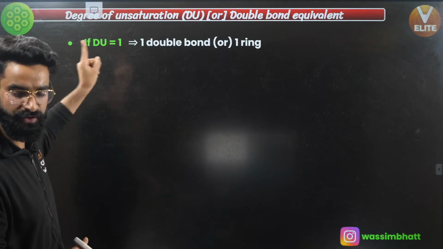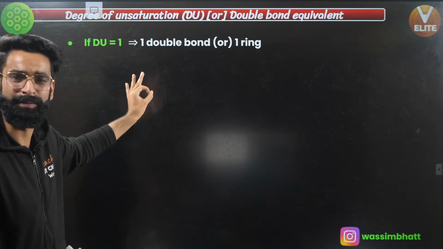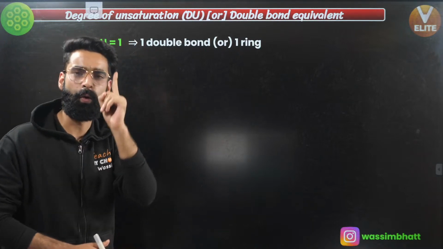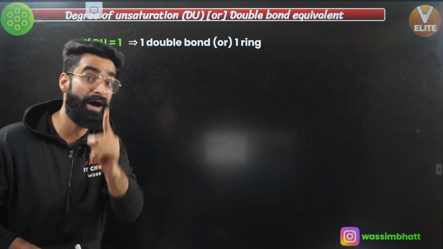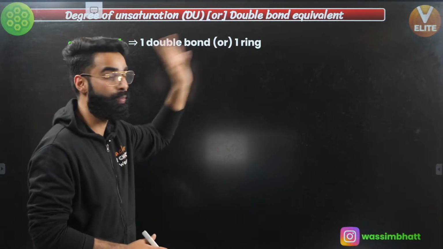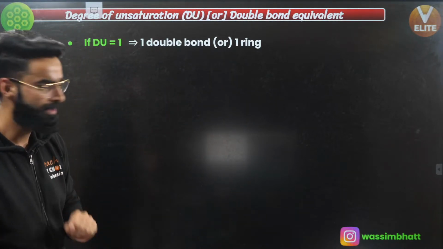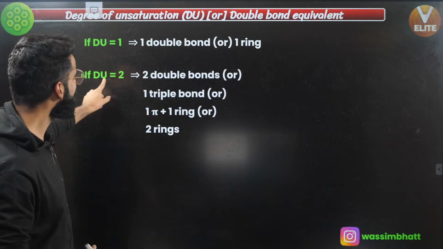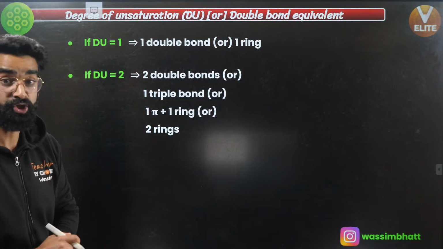If the degree of unsaturation for a molecule comes out to be 1, that simply implies that there can be either one double bond, or one pi bond, which is possible only if there is one double bond, or there can be one ring.